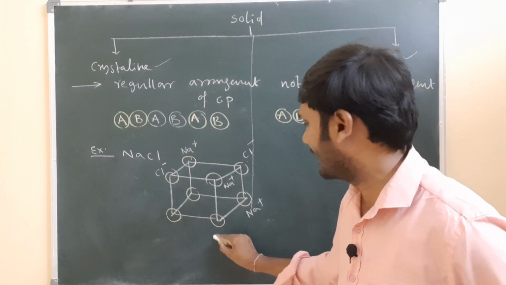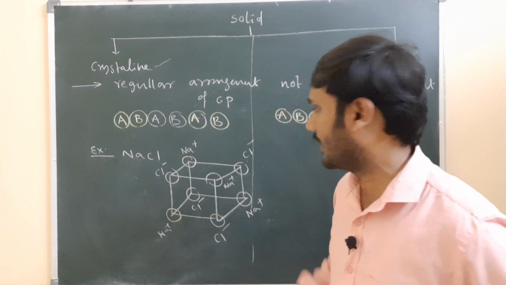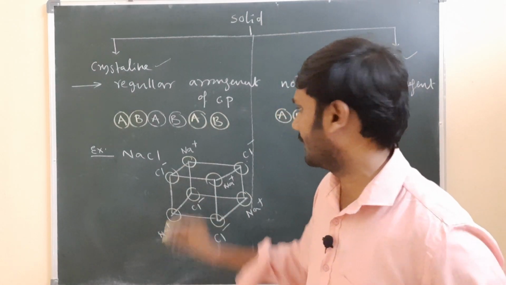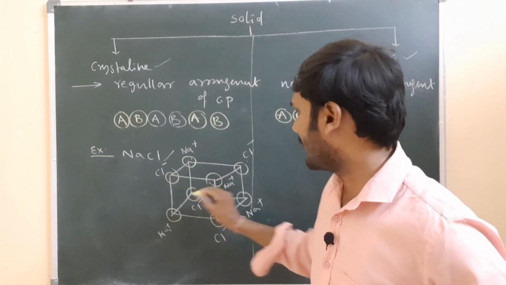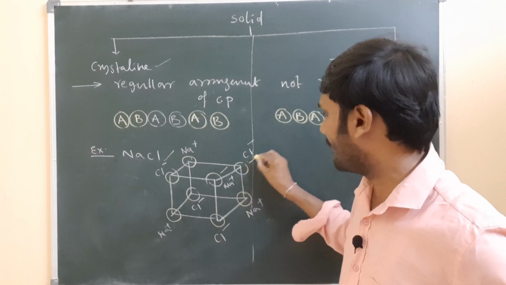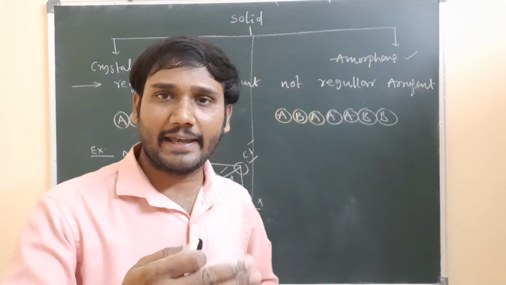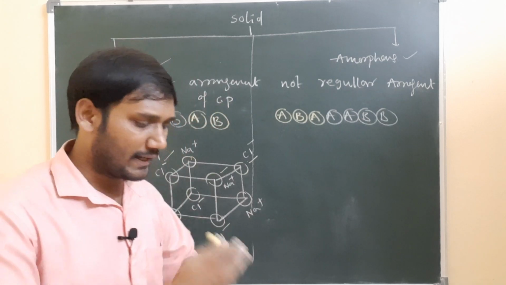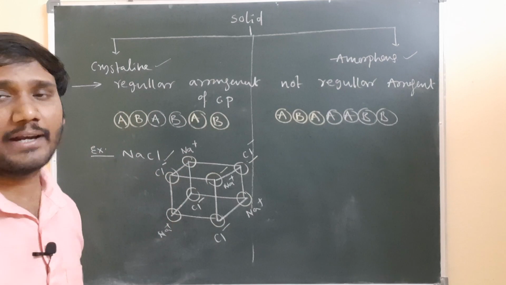If it is Cl minus, then Na plus, then Cl minus, then Na plus, then Cl minus. Let us see here. After Na plus, what is there? Cl minus. After Cl minus, what is there? Na plus. After Na plus, Cl minus. So one Na plus, next Cl minus, again Na plus, again Cl minus. A regular arrangement is forming. Such type of solid we call a crystalline solid.